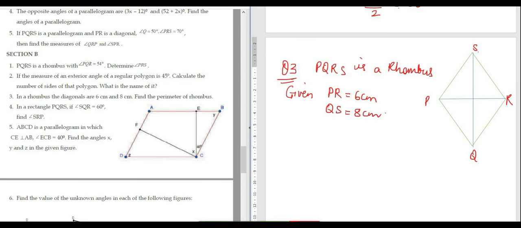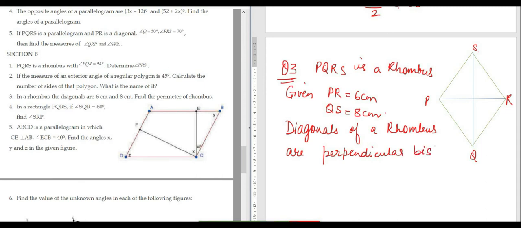And what is the property of diagonals of a rhombus? Adishri, can you answer? What is the property of diagonals of a rhombus? Ma'am, they bisect each other at perpendicular bisectors. Very good, perpendicular bisectors. So diagonals of a rhombus are perpendicular bisectors, right? So this angle is 90 degrees, right?